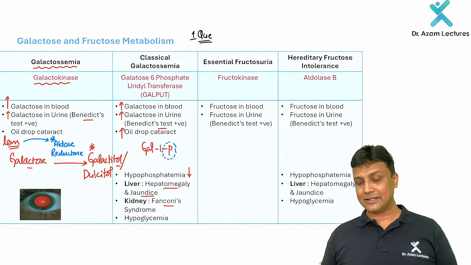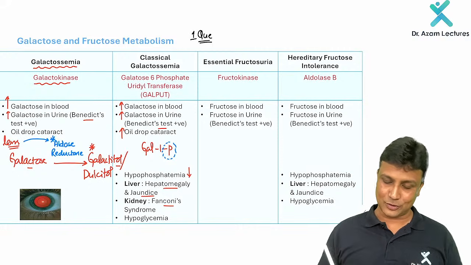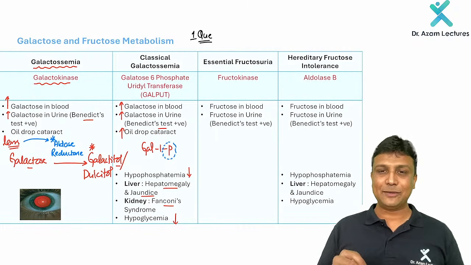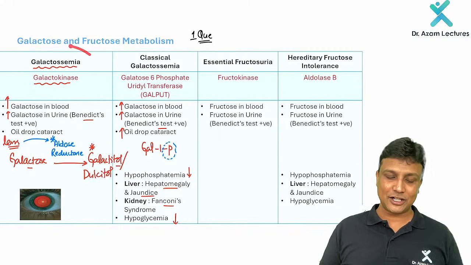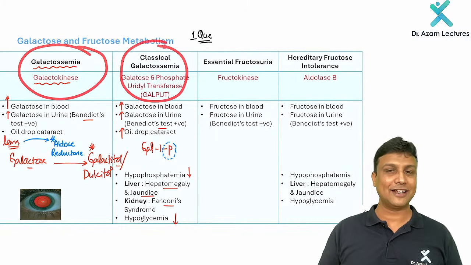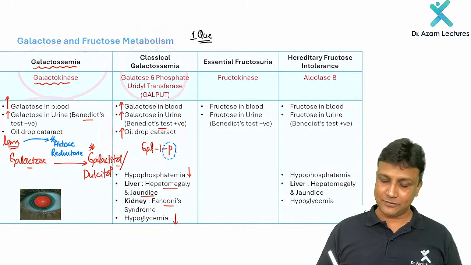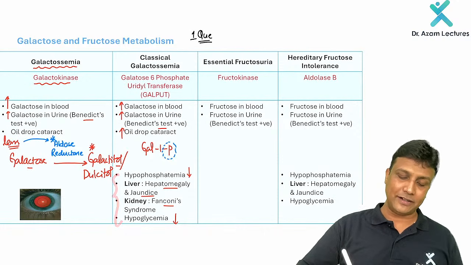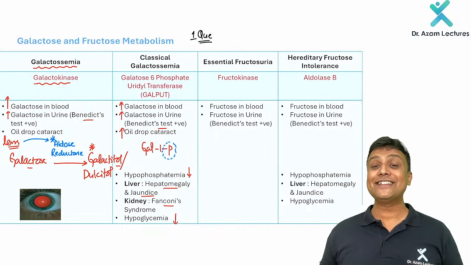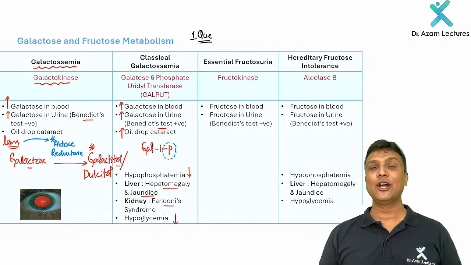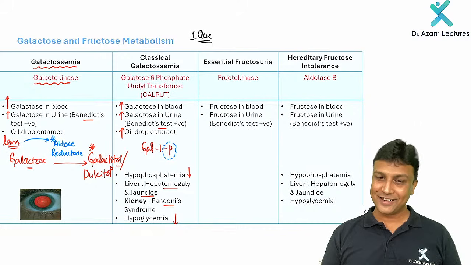But along with that, please remember, hypoglycemia will also occur here. Glucose level will also go down. So now, if you look at my table over here, easily you can differentiate between galactosemia and classical galactosemia. All these features are the same till here. If these things are given, yes, my dear friend, that is classical galactosemia. The deficient enzyme will be GALT, galactose 1-phosphate uridyl transferase. Clear?